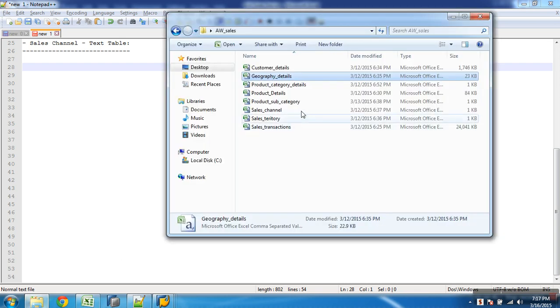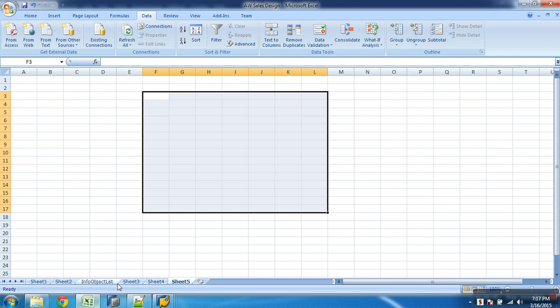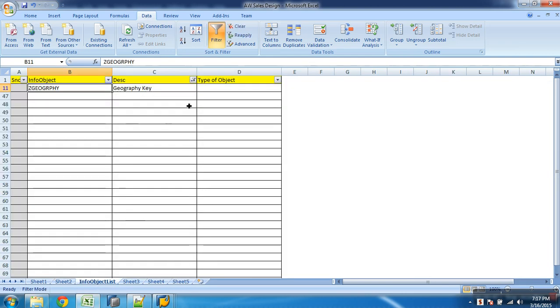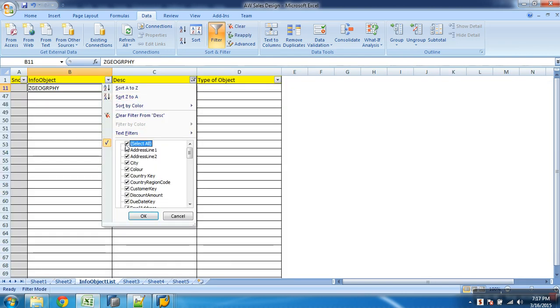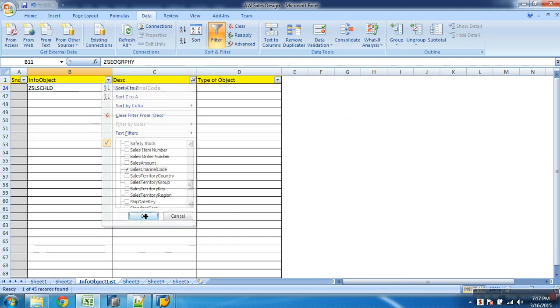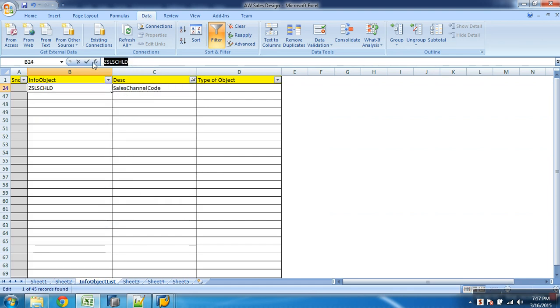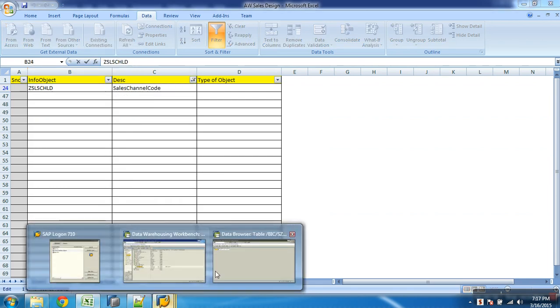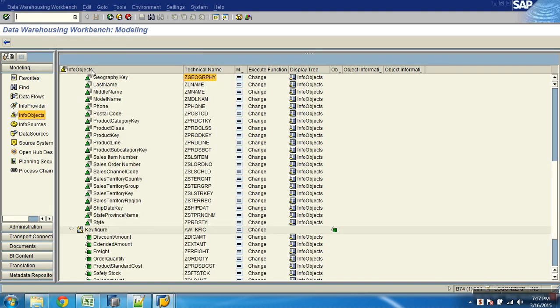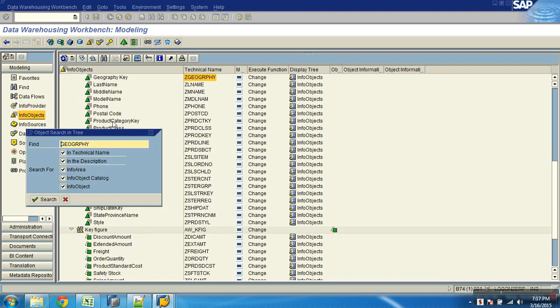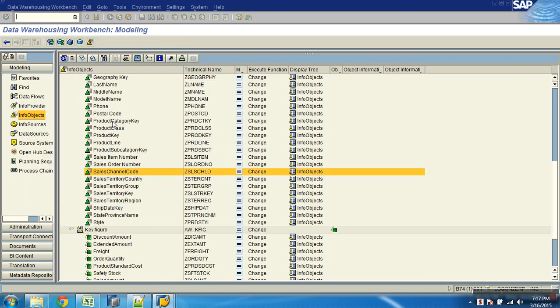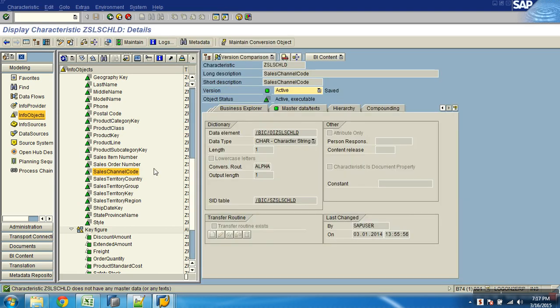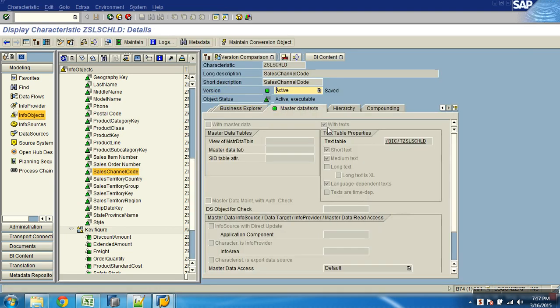So let me make sure what the info object for sales channel is. Let me copy this and go to my info object. First, let me make sure, does it have text enabled?